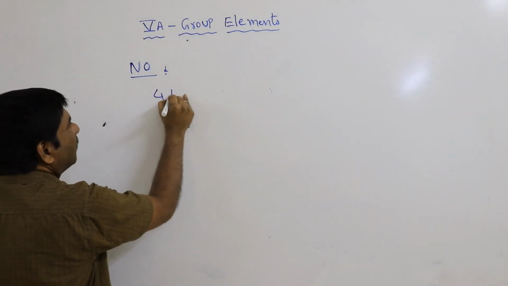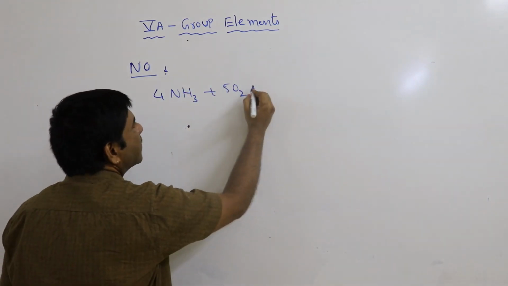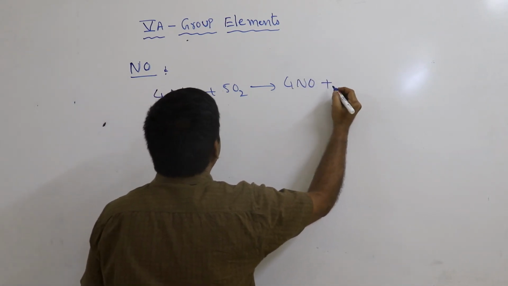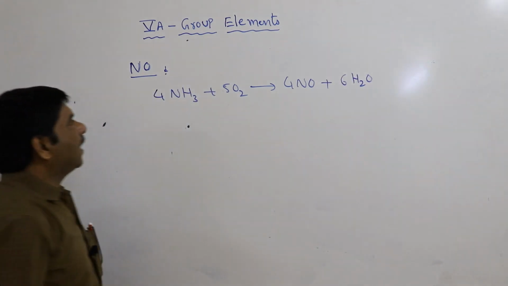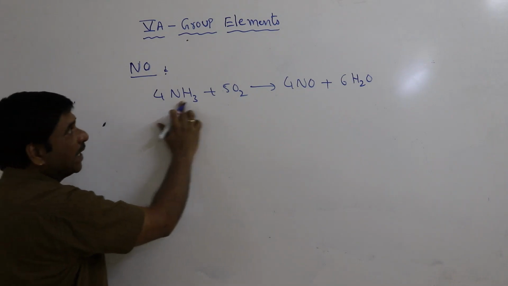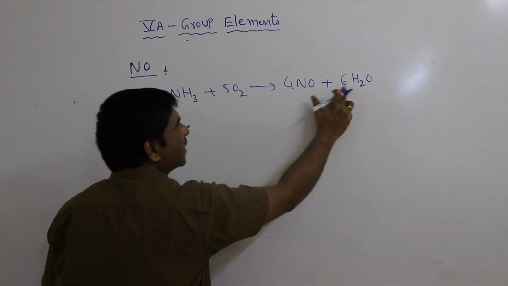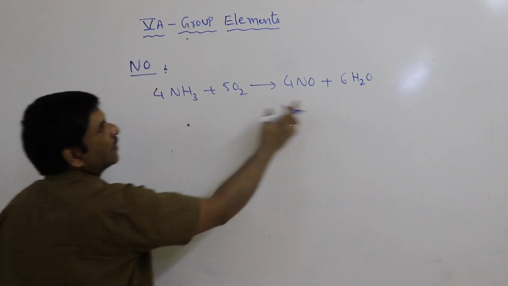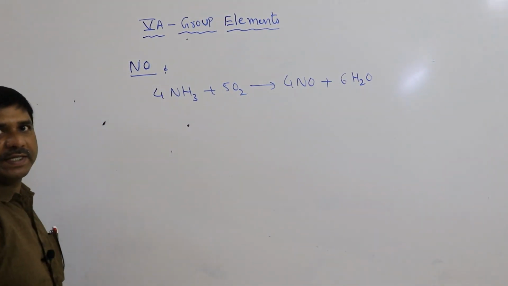When you take ammonia NH3 reacting with oxygen gas, it can form nitric oxide, 4NO, and water is also possible. Check it: 4NH3 reacting with oxygen can form 4NO, nitric oxide, and water. 4 nitrogen, 12 hydrogen, 4 plus 6, 10 oxygen, 5 O2 making 10 oxygen.